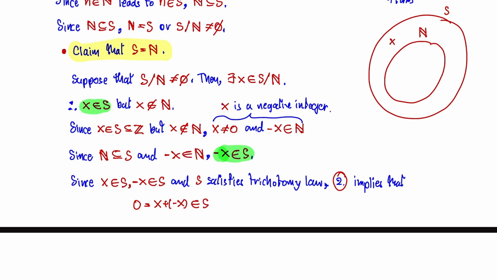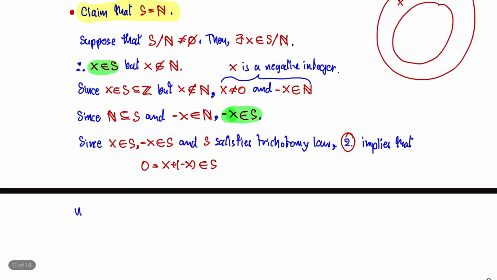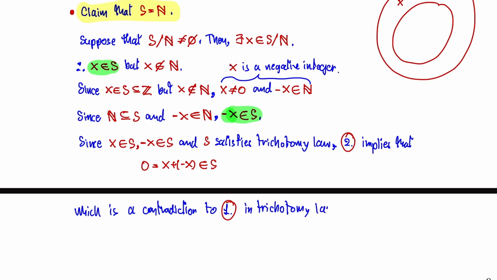So we have a contradiction to number 1 in the trichotomy law, which states that 0 cannot be in set S. Hence, what we supposed right here, which is that S minus the set of natural numbers is not the empty set, is false.